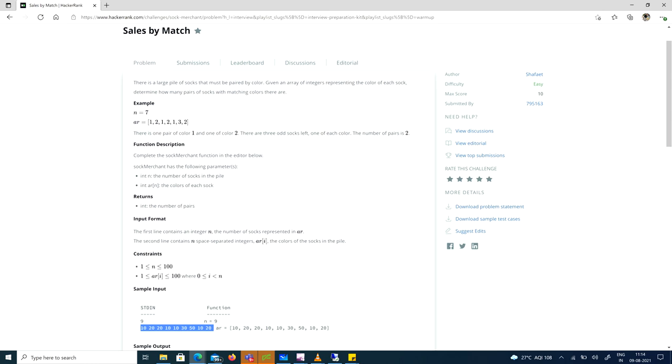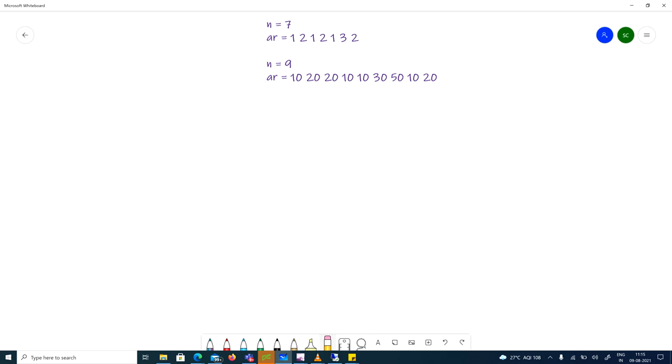As I told you, there can be multiple ways of writing a solution for a question. For this also we'll have multiple solutions. We'll try a few solutions and then we'll try to optimize that solution. So we have these 2 examples. Let's think of a solution. I can think of one simple solution, which is,